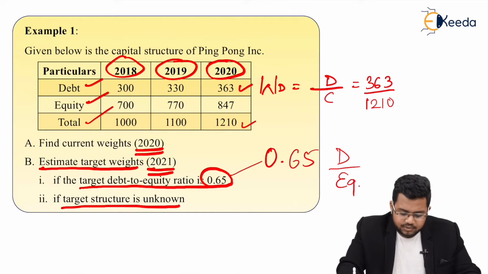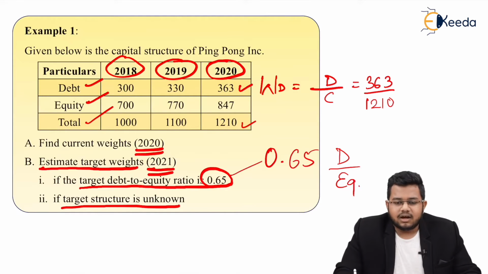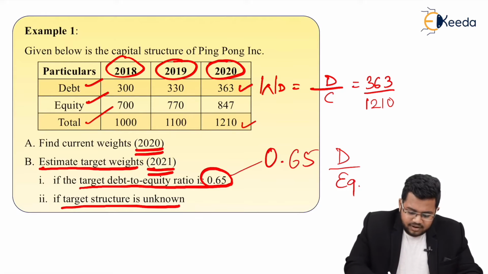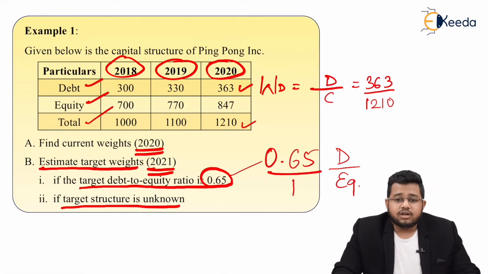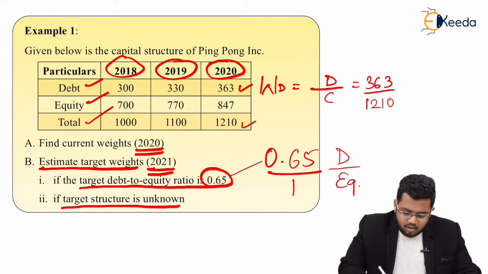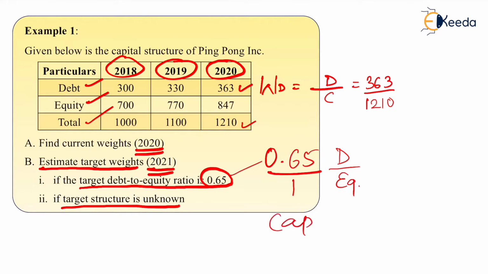Now don't get confused. If debt to equity is 0.65, it means that when debt is 0.65, equity is 1. Or in other words, if debt is 65,000, equity is 1 lakh. Can I say what the total capital will be in this case? 1.65.